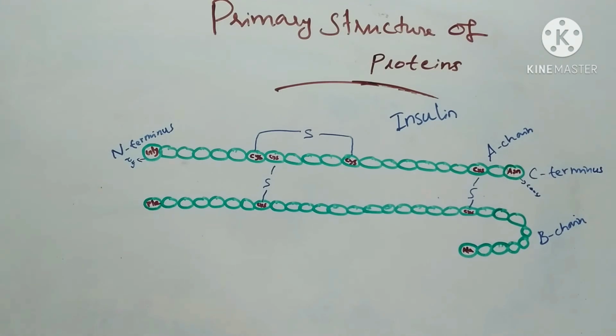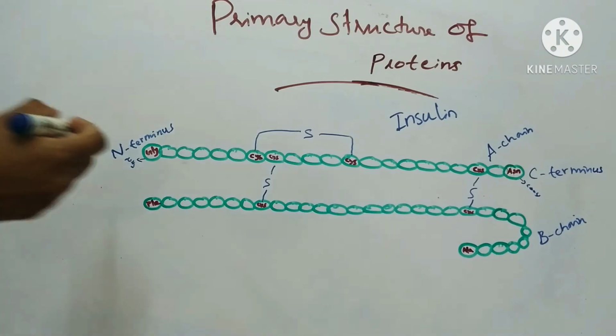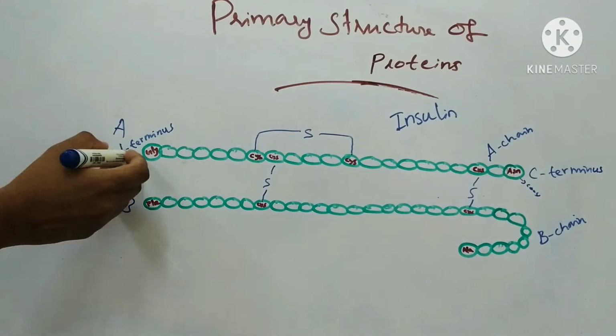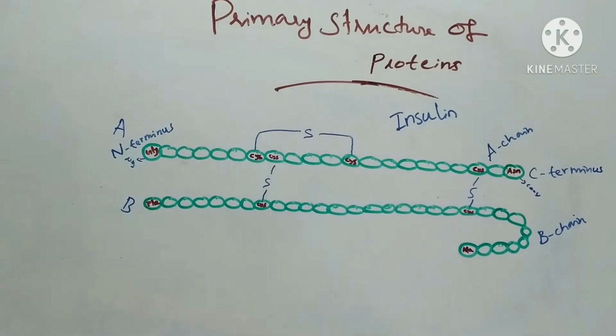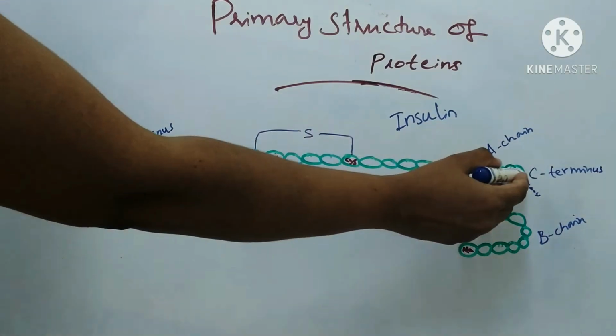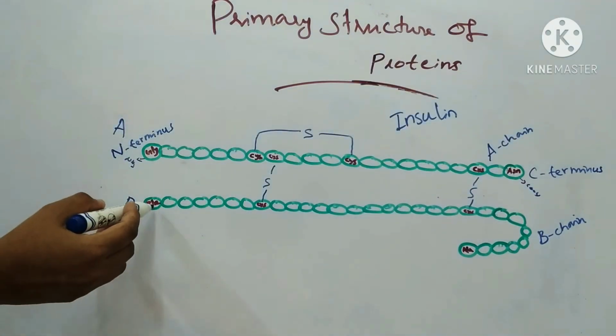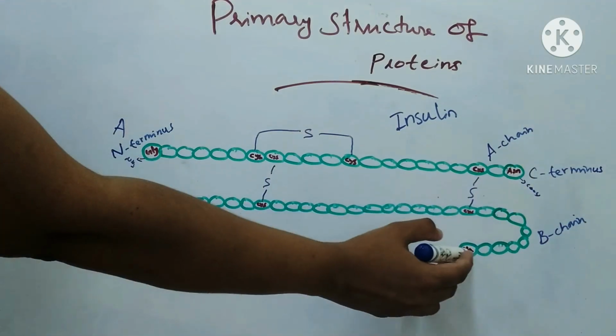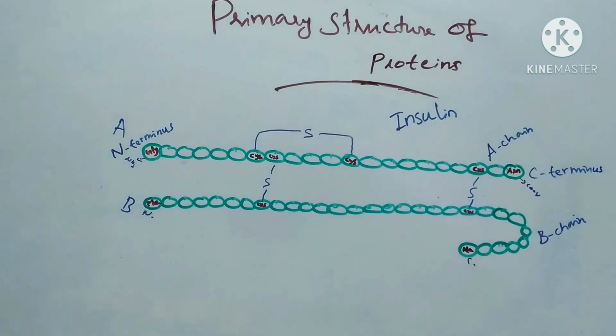We will take an example of insulin. The hormone insulin has two polypeptide chains, chain A and chain B. Each chain has its own set of amino acids, assembled in a particular order. For example, the sequence of the A chain starts with glycine at the N-terminus and ends with asparagine at the C-terminus. In the case of the B chain, it starts with phenylalanine at the N-terminus and ends with alanine at the C-terminus.